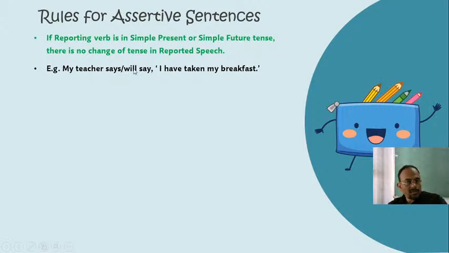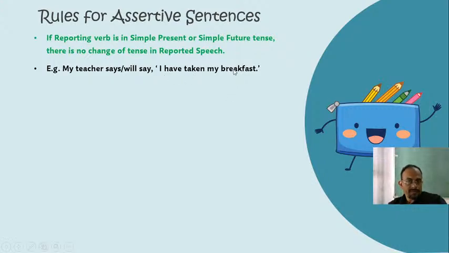Will say is simple future tense, right? So if the reporting verb is in either simple present or simple future tense, then there is no change of corresponding tense in reported speech.